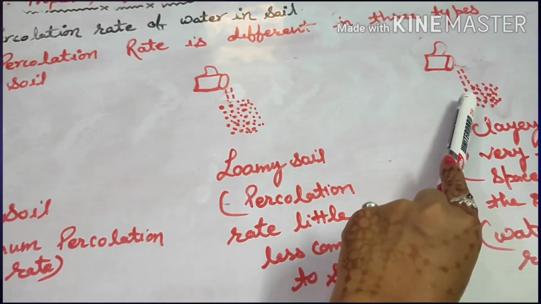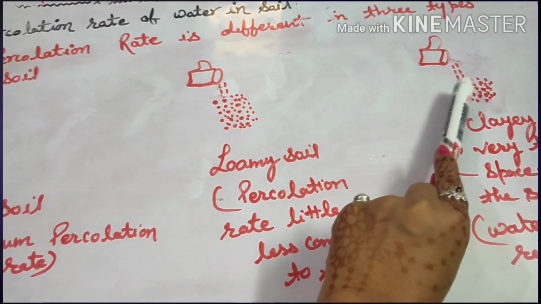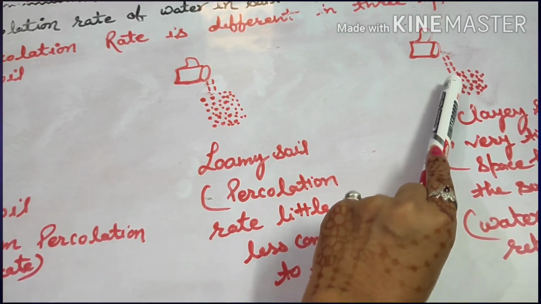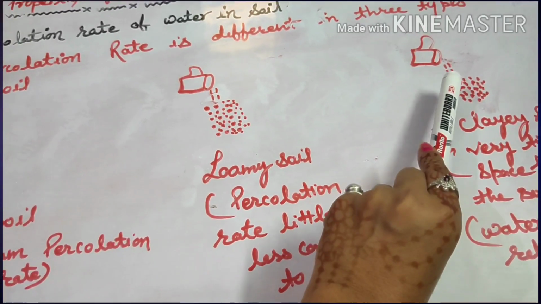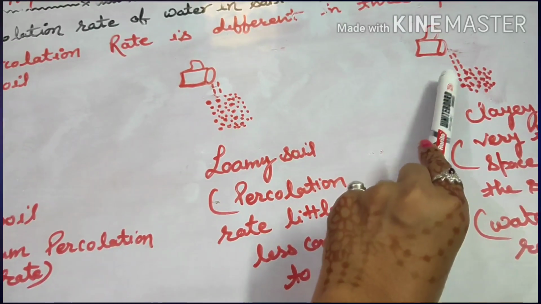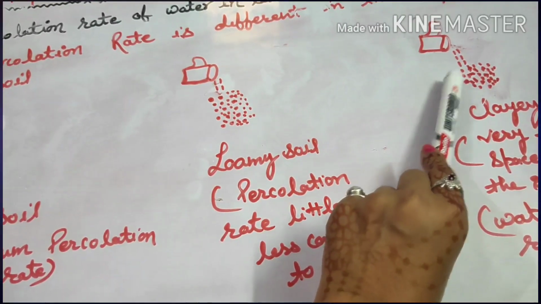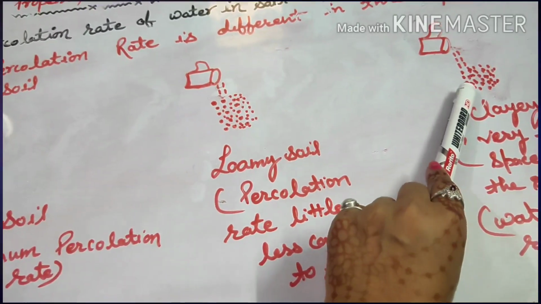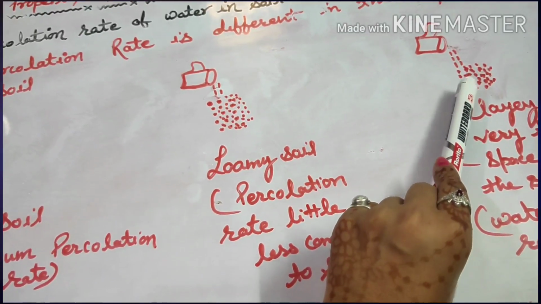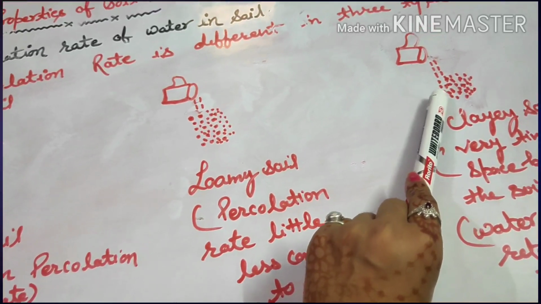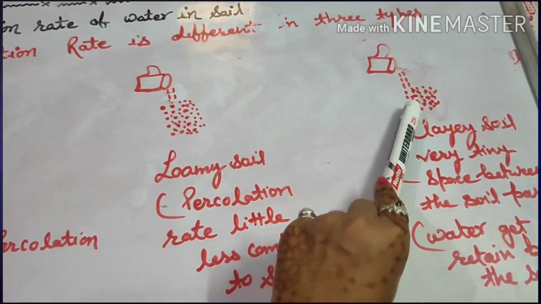So there are very tiny spaces in between them. That is why water cannot drain quickly. So water gets locked there. The soil holds the water and does not allow water to drain through it. Water cannot pass through it, but gets retained by the soil, right?